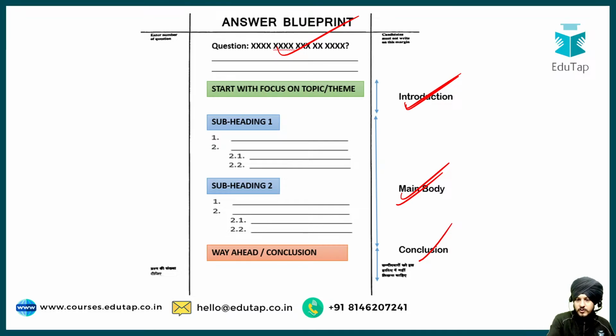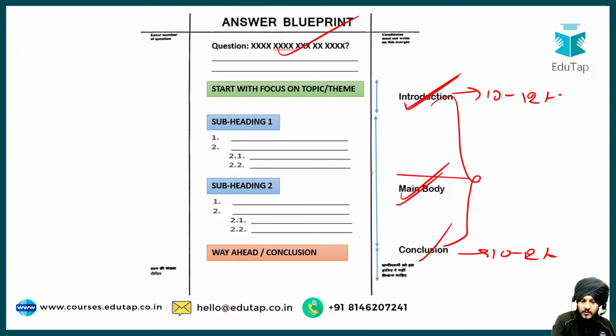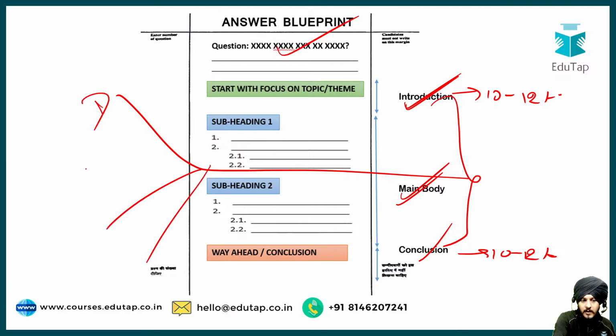But for your paper 1 and paper 3, you have to write in point-wise manner. Fine. So introduction, as I always say, 10 to 12% of the total word limit, and the same rule with the conclusion, and the rest of the word limit for the body part, where you will write your body in the form of a heading and different subheadings, and you will try to add some data, facts, and examples. Fine. And that is the idea.